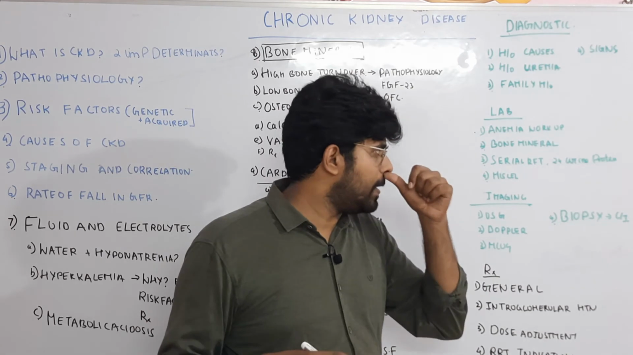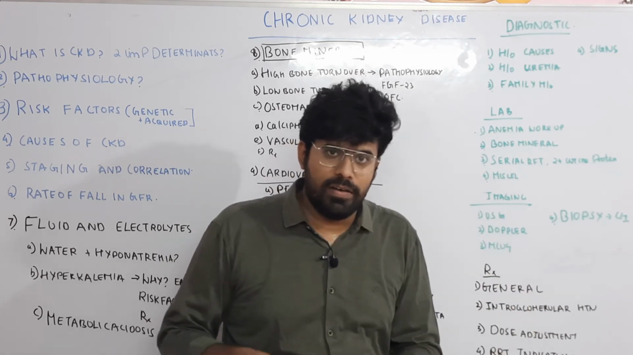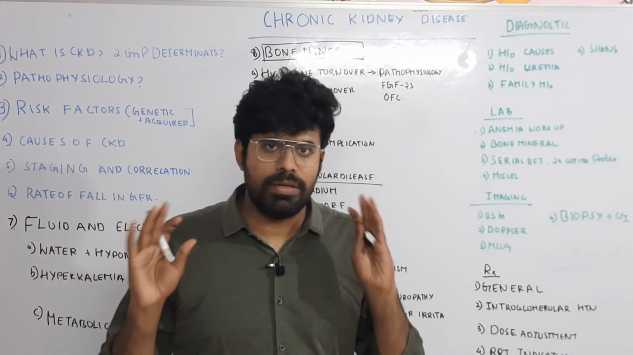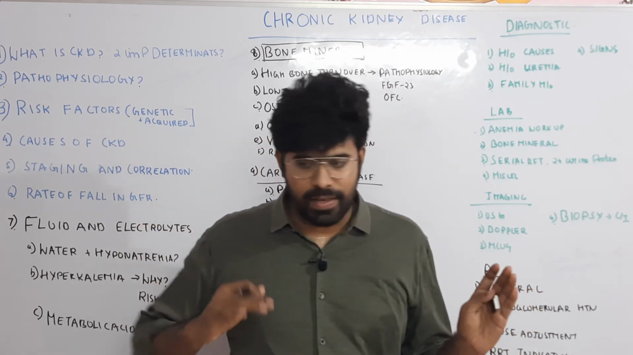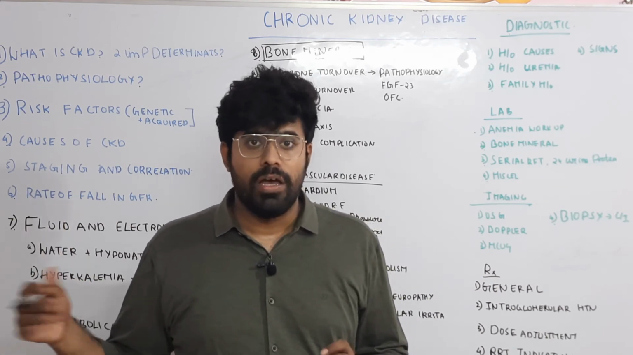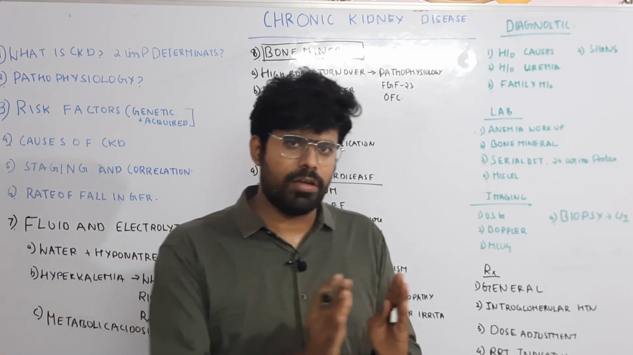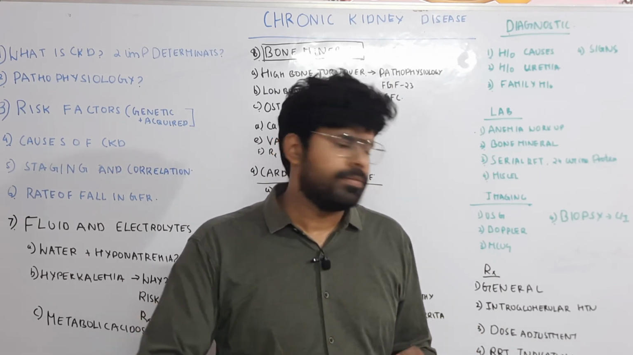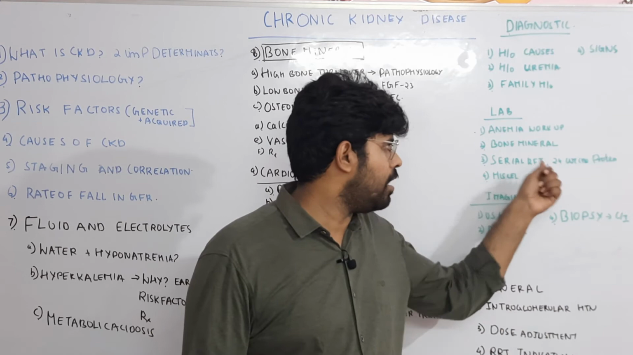Consider serial RFT monitoring, urea and creatinine. Say the patient has a creatinine of 4.4; it doesn't mean the patient has CKD. If you have a previous creatinine record, it should also be high. Serial monitoring of RFT is done to differentiate AKI from CKD, so you have to go for serial RFT monitoring.